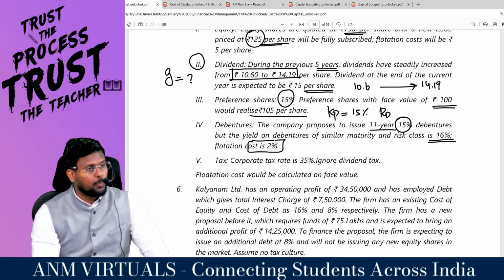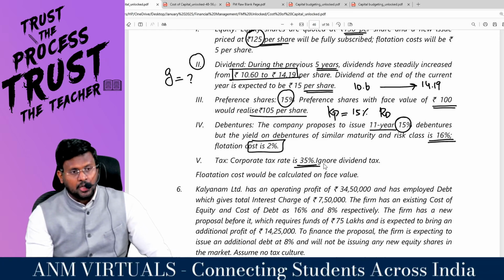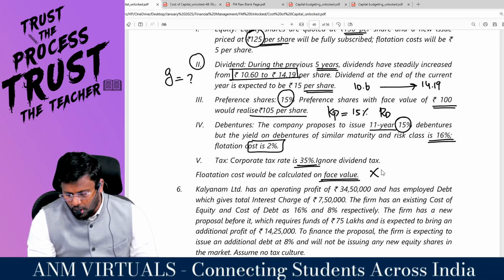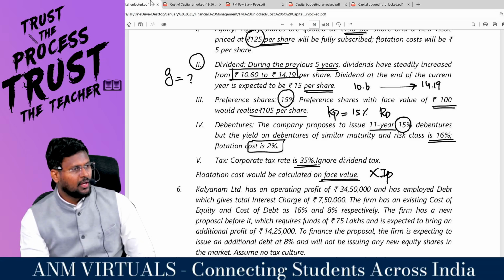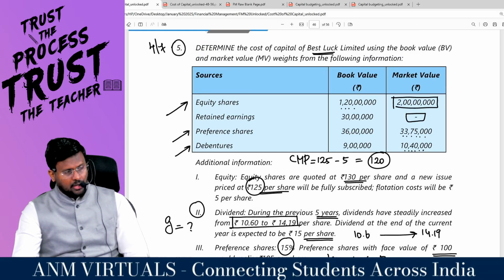Flotation cost is going to be 2%. Corporate tax rate is 35%. Ignore dividend tax. Flotation cost should be calculated on the face value and not on the issue price. They are highlighting it. It's one of the good questions available in the ICAI book back. Good question according to me.